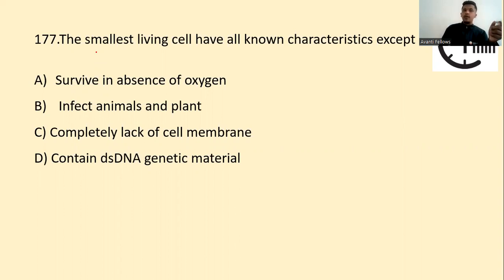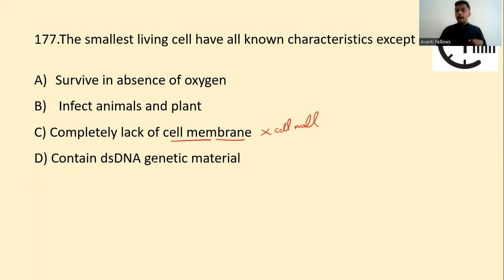It can survive in absence of oxygen. It can infect plants and animals, but it has a cell membrane. It does not have a cell wall. You have to observe your options. Yes, it does contain double-stranded genetic material.